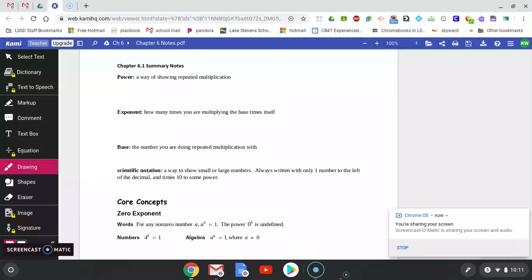Okay, so today's notes are a summary of everything we've learned so far in 6.1. So we've got our vocab. Power is a way of showing repeated multiplication. Our exponent is how many times you're multiplying the base by itself. The base is the number that you're doing the repeated multiplication with. Scientific notation was the other thing we talked about. It's a way to show really large or really small numbers. Remember, I always have one number to the left of the decimal, and it's times 10 to some power.